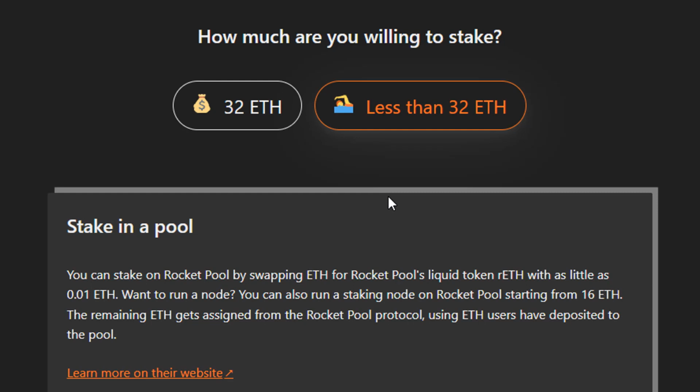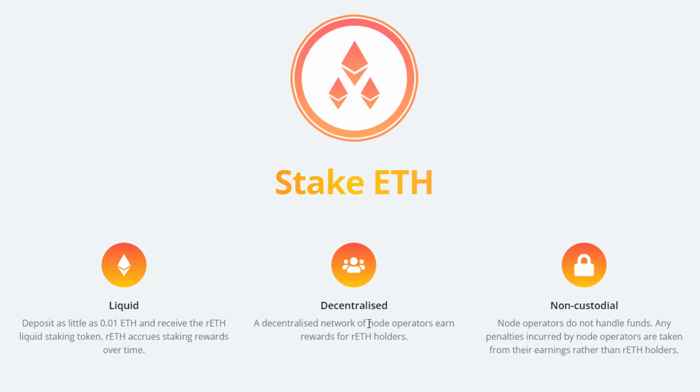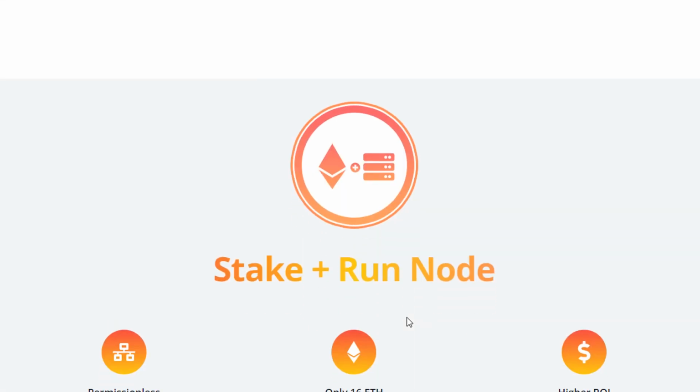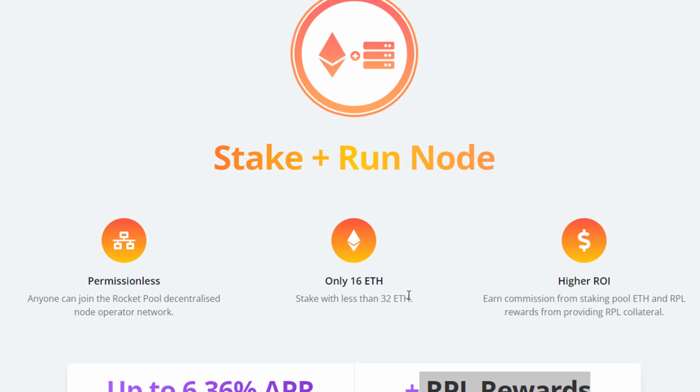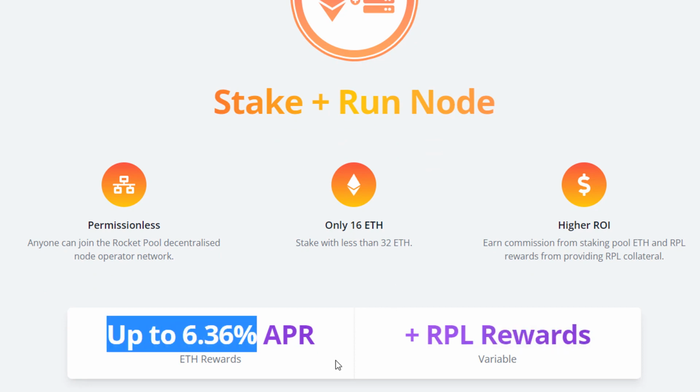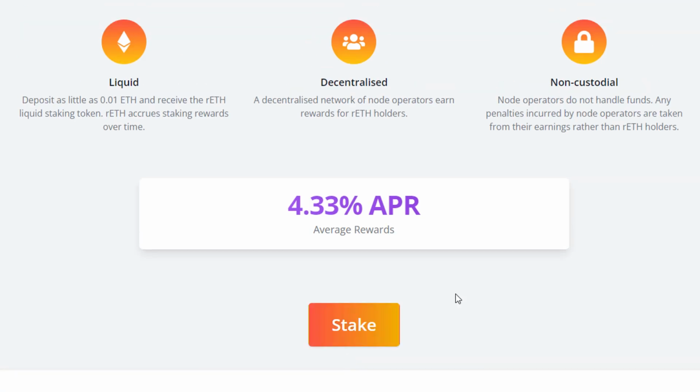The next option is actually joining a staking pool. If you have less than 32 ETH, you could use something like Rocket Pool. Rocket Pool is a decentralized network of node operators in order for people to earn staking rewards with their ETH. So if you don't have the 32 ETH, you can just go ahead and stake your ETH by using Rocket Pool. The average reward is around 4.33% APR, whereas if you want to stake and run a node, they make it possible for you to run your own node with only 16 ETH instead of 32, and essentially you can up your APR because you're getting a percentage of the rewards that everyone else is supposed to get for staking.